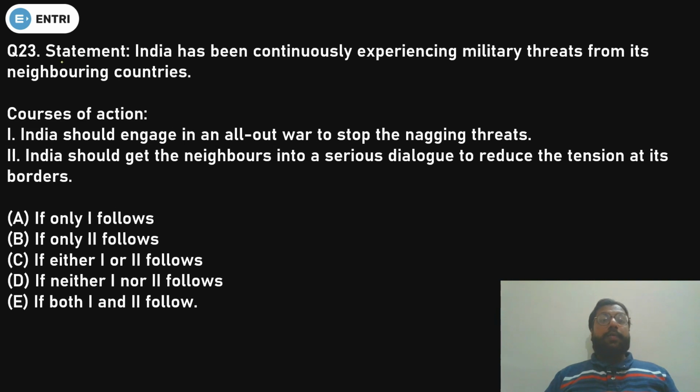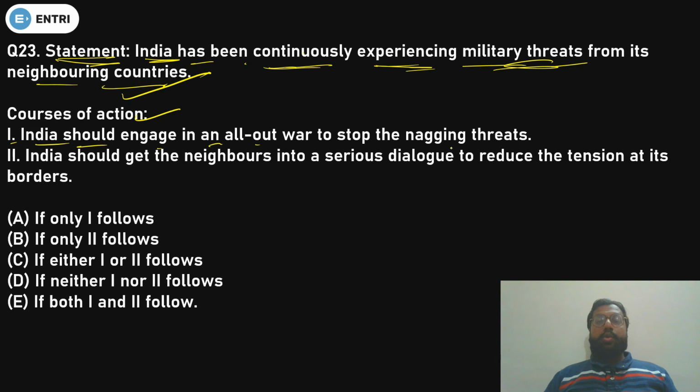That is again from course of action. The statement is: India has been continuously experiencing military threats from its neighboring countries. So there is a problem that India has been continuously experiencing military threats from its neighboring countries. The first course of action is: India should engage in all-out war to stop the nagging threat. This is wrong, because this course of action is extreme action.